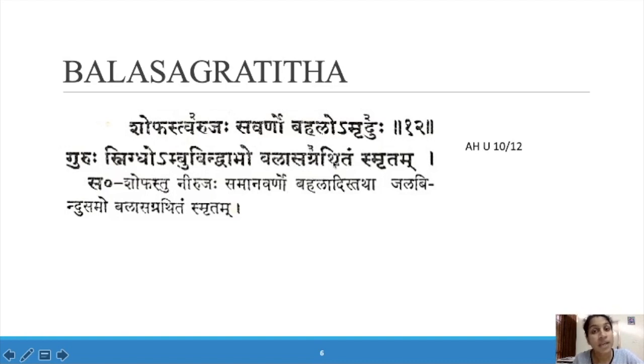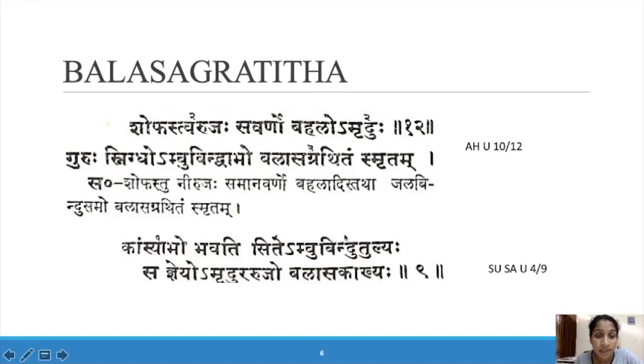That is known as Balasagrathita. So it is a swelling without pain, of the same color, thick, hard and heavy, with sliminess, and it looks like a water drop. It is a Kaphaja Vyadhi. This is according to Ashtanga Hridaya.